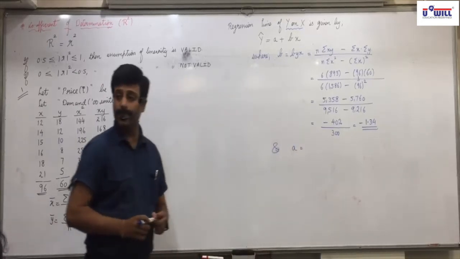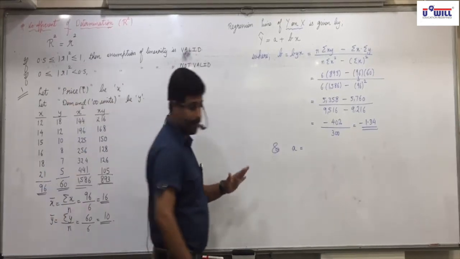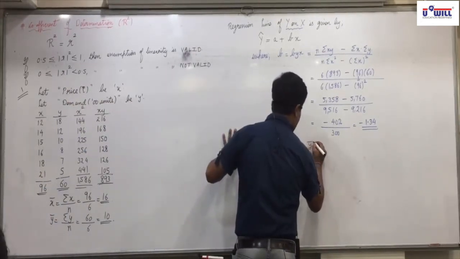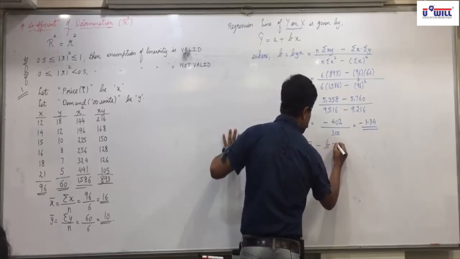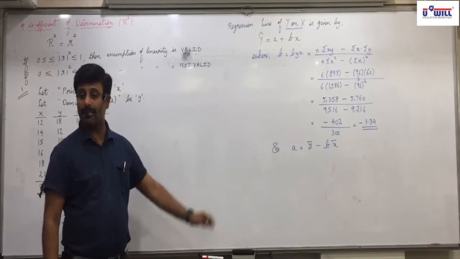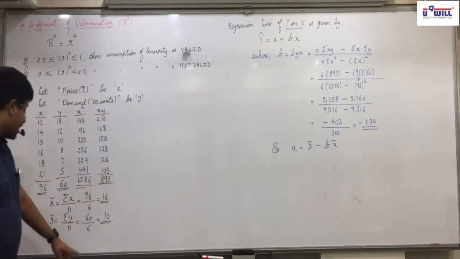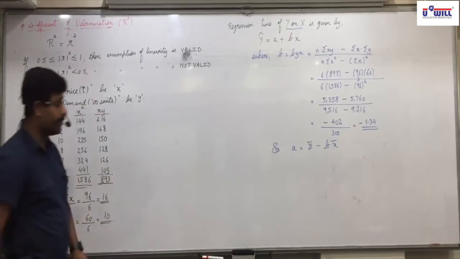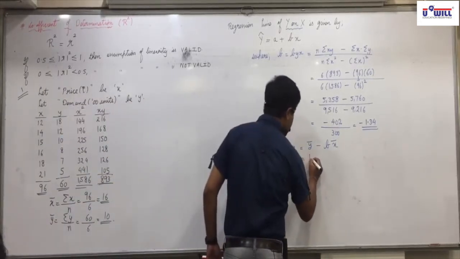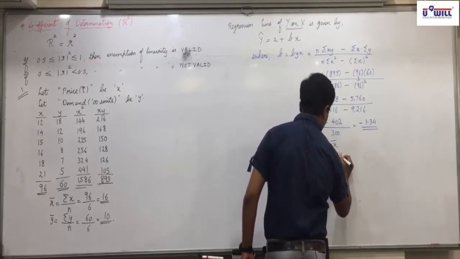Further, a equals y bar minus b x bar. The complete pattern remains the same as what we did yesterday, okay? Did you write this? Now, what is y bar we got at the beginning? 10, minus, what is b we got? Minus 1.34.